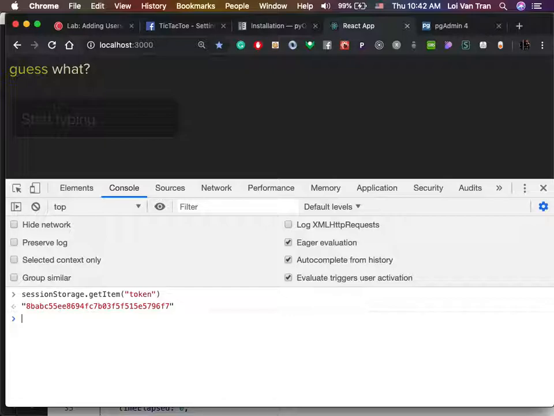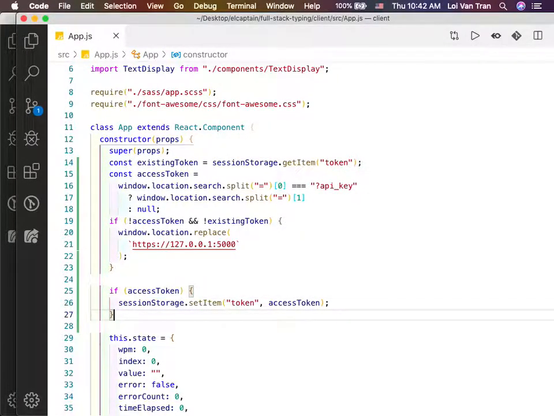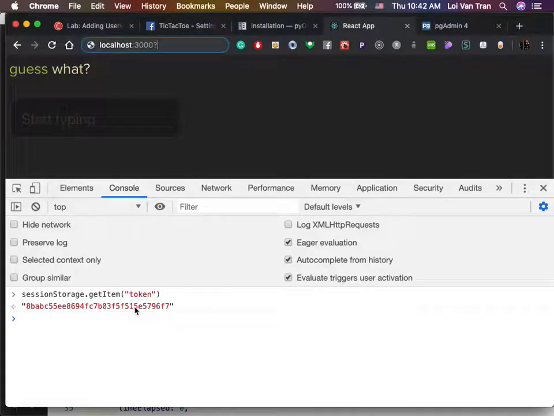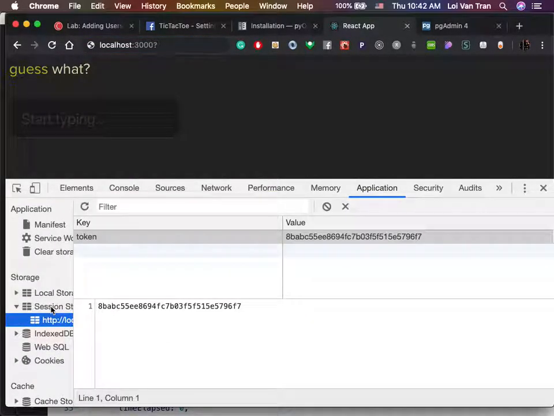Because the very first time we went to this URL, we were directed from our API, and there was in fact an argument, a parameter, right here. When that ran, lines 25 through 27 ran, and we set it. That's what happened right there. So that's why when we look in our application and see our session storage, we can see that the token is right here.